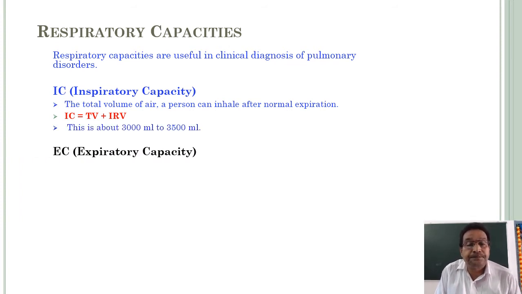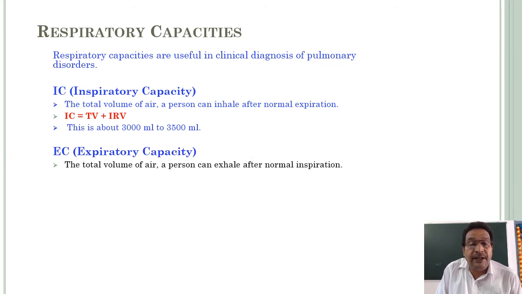And next, EC. It is not mentioned in your textbook actually. EC, expiratory capacity. That means the total volume of air a person can exhale after normal inspiration.